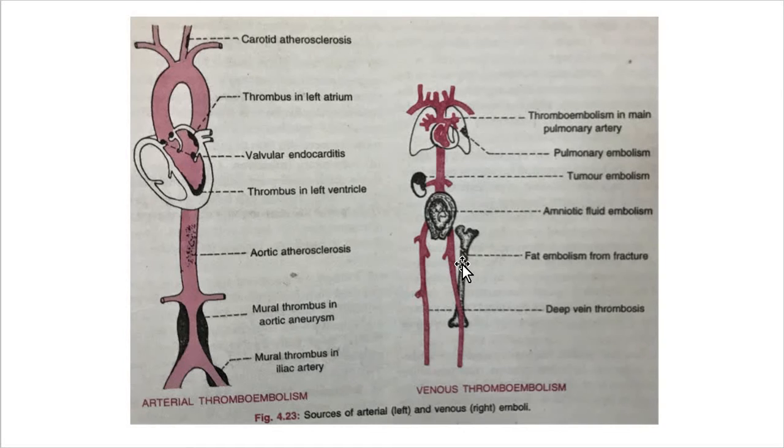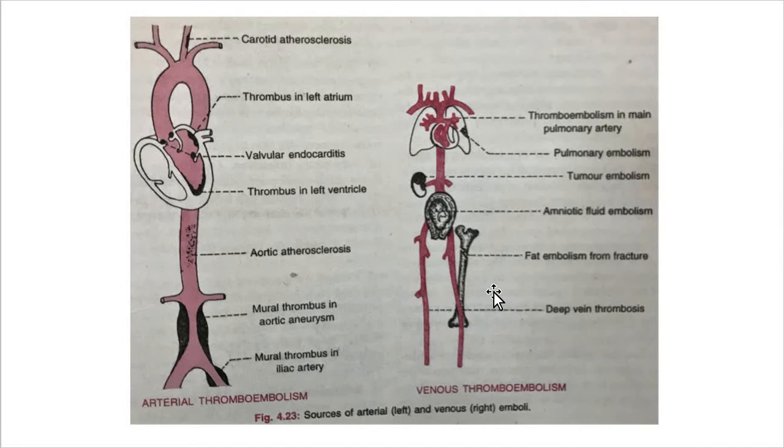Suppose a bone gets fractured by an accident or so many other things. At that time, particles of bone get mixed in the blood circulation, get mixed with the blood particles, and again form an embolism. Or the fat embolism from the fracture, or from the fats, they form.